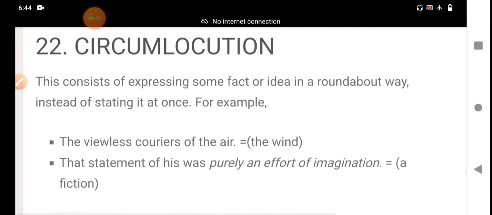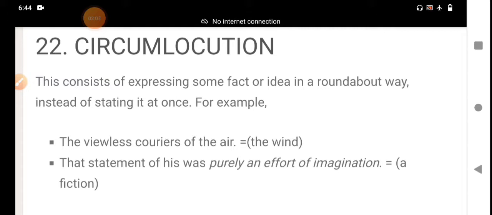For example, "the viewless couriers of the air" means the wind. The wind is called this indirectly. The statement of his was purely an effort of imagination, a fiction. Instead of a direct expression, he uses a number of words.